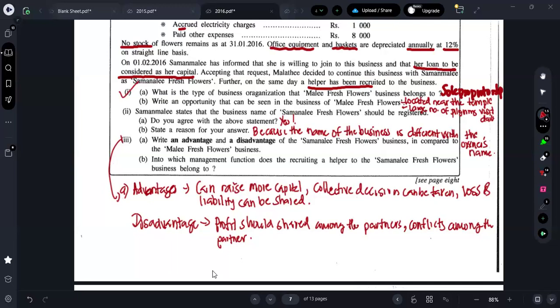What's the reason, guys? Because it is common for what? Both sole proprietorship and partnership business. I hope you all are clear. Here we are comparing, so we can't go for that answer.